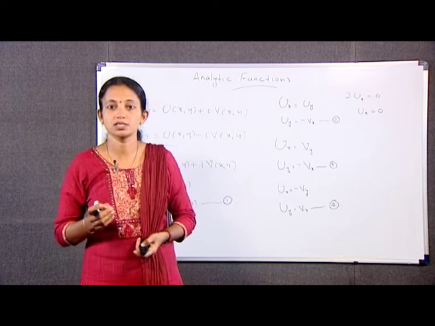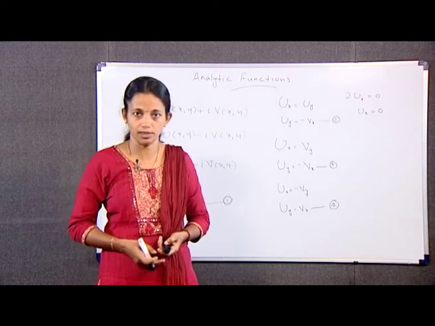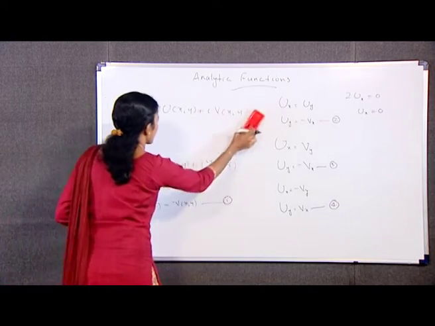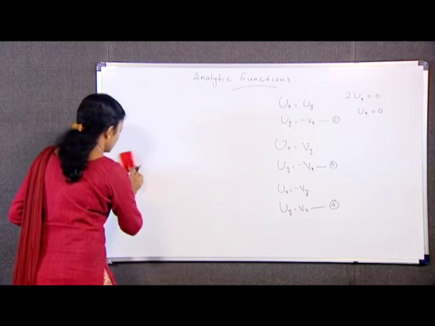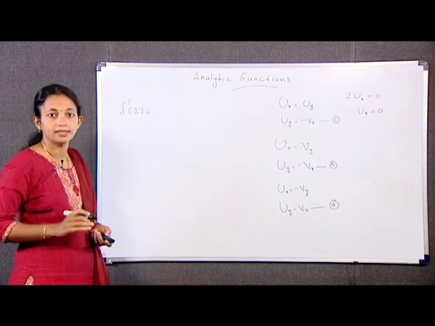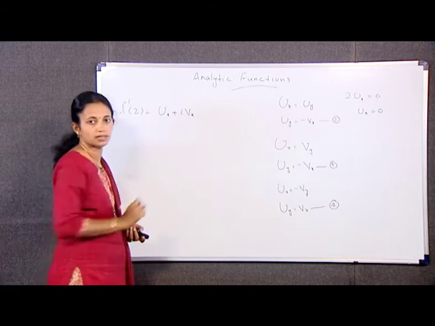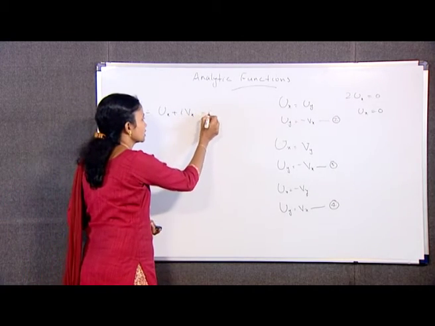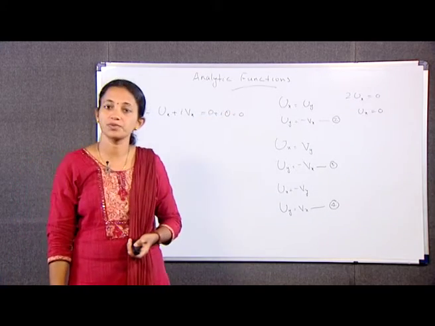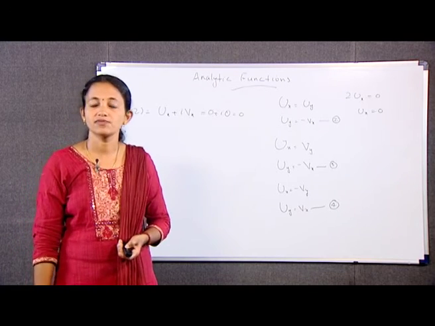Now, using expression 3, that is the formula for finding f dash of z naught in terms of the partial derivatives, we obtain f dash z is equal to ux plus i vx, which is equal to 0 plus i 0, which is equal to 0. And it follows from theorem 4 that f(z) is constant throughout D. Next, we have an example.